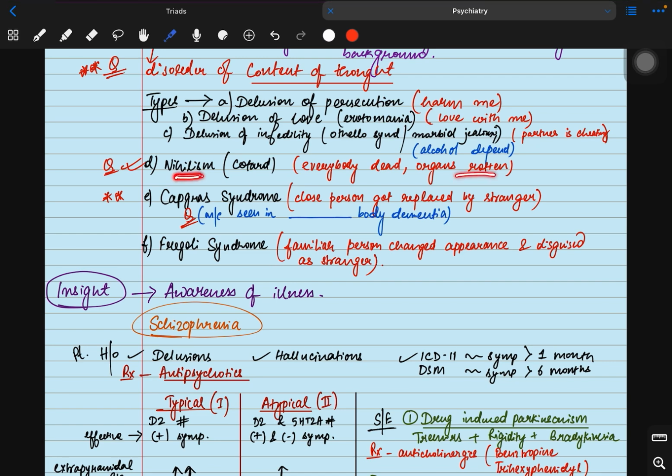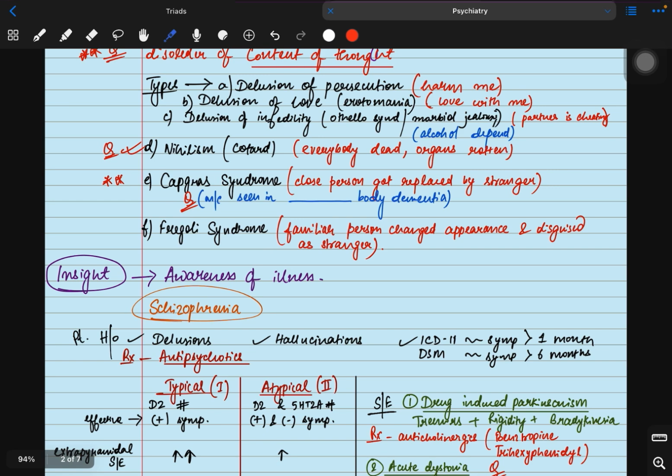So all negative thoughts are coming to his mind. It's delusion of nihilism. Capgras syndrome is again very important. Capgras syndrome means a close person gets replaced by a stranger. Suppose the patient is considering his wife has been replaced by a stranger. It's called Capgras syndrome. And it's most commonly seen in which dementia?